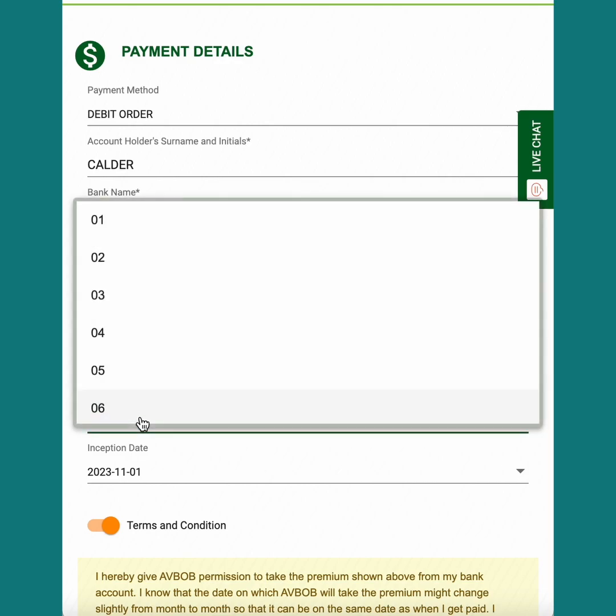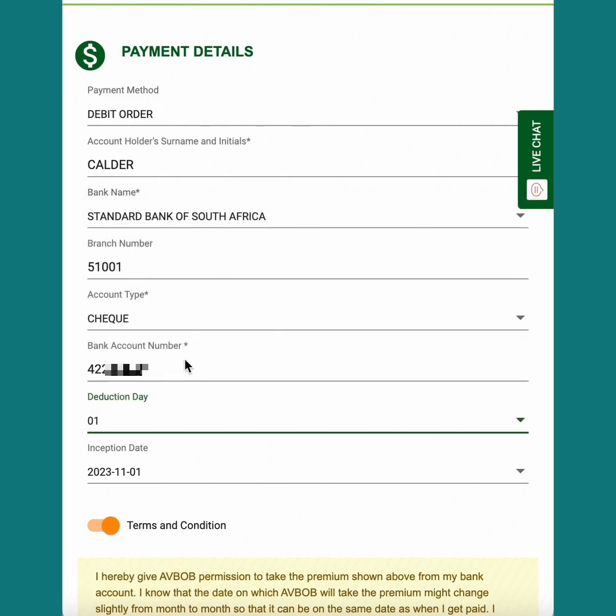Next, you can choose your deduction date. This is the day of the month that you will be deducted your policy amounts. Now remember that you will not be deducted within 10 days of signing this policy. So at the moment, it's the 29th of September. If I choose the 1st of the month, it's not going to deduct me on the 1st of October because that's within 10 days. It'll only deduct for the first time on the 1st of November.